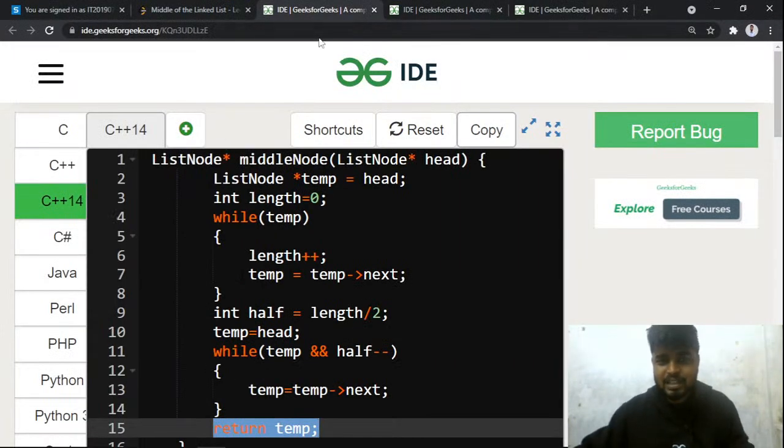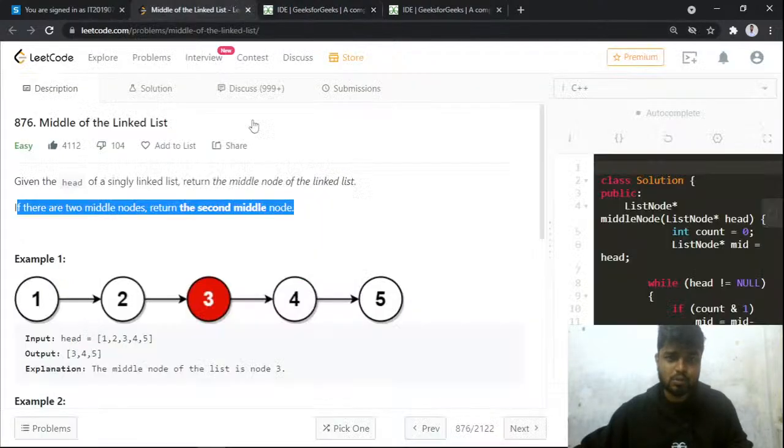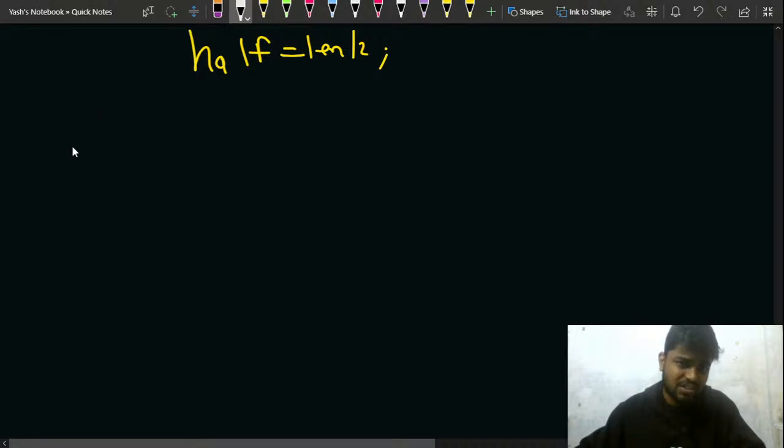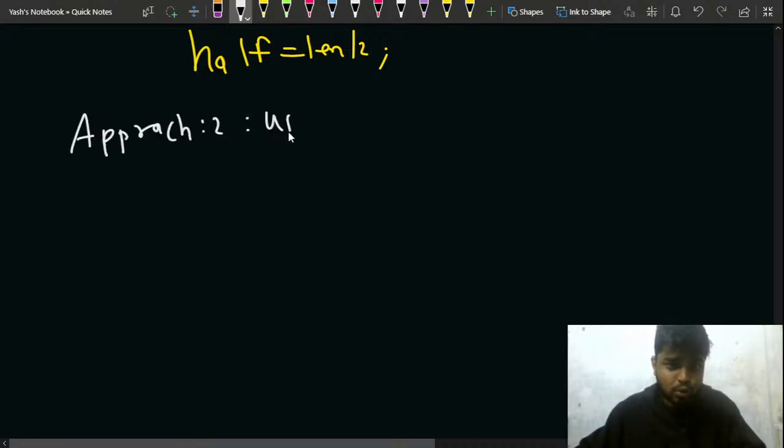Right, now next up, there can be a second approach for doing this problem as well. The second approach will be using the concept of fast and slow pointers, right? The approach 2 for this problem is using fast and slow pointers.